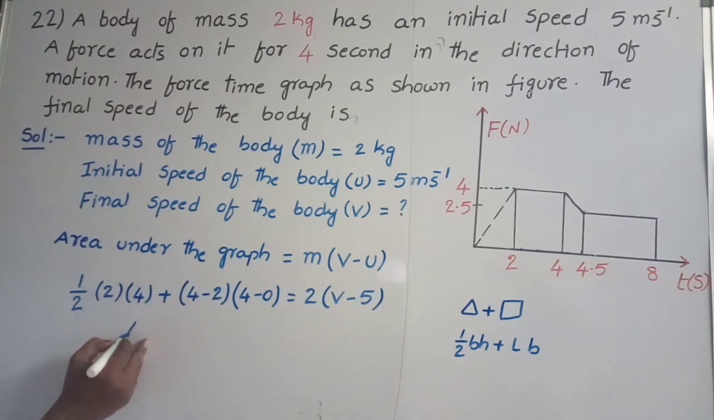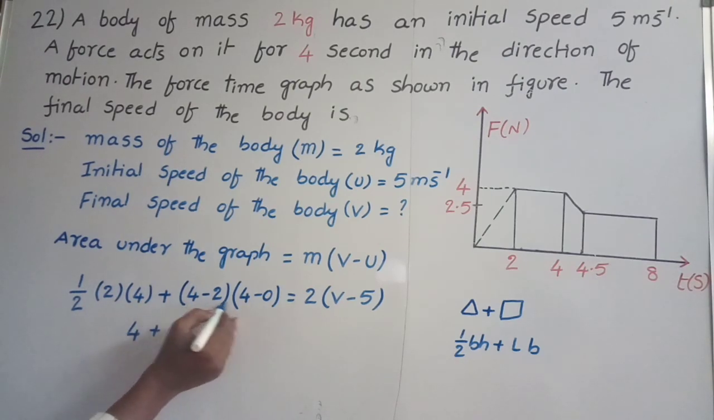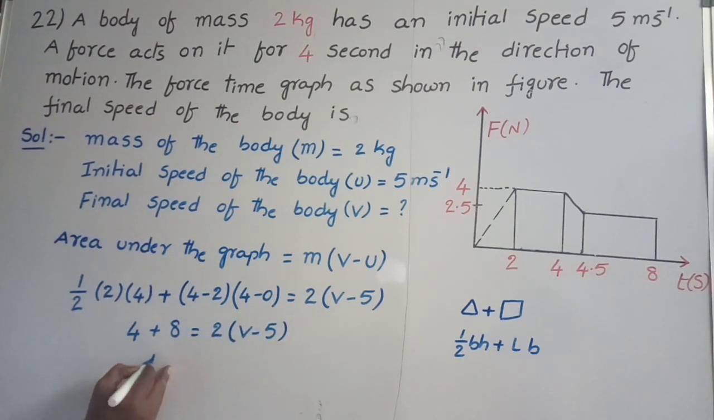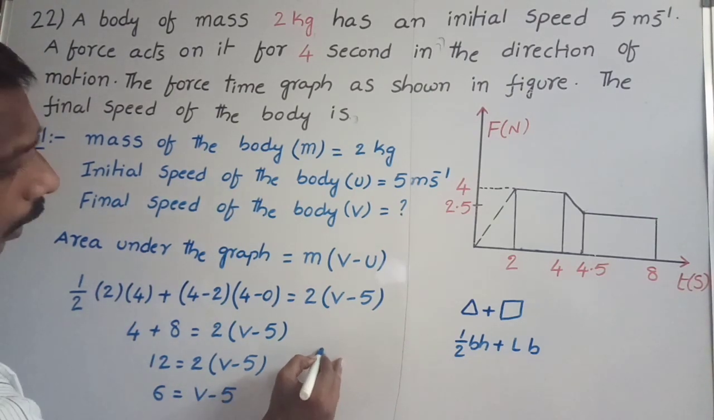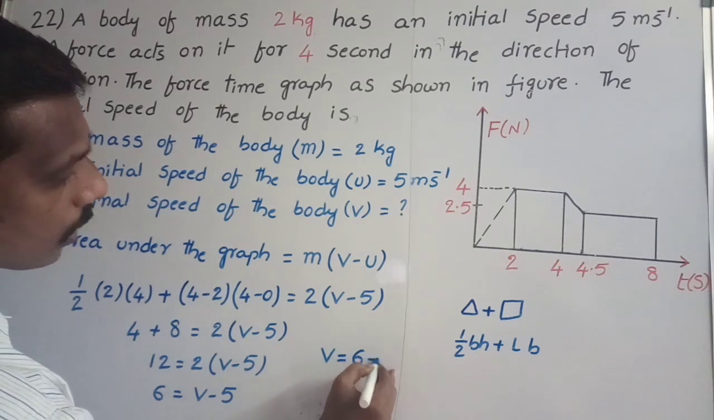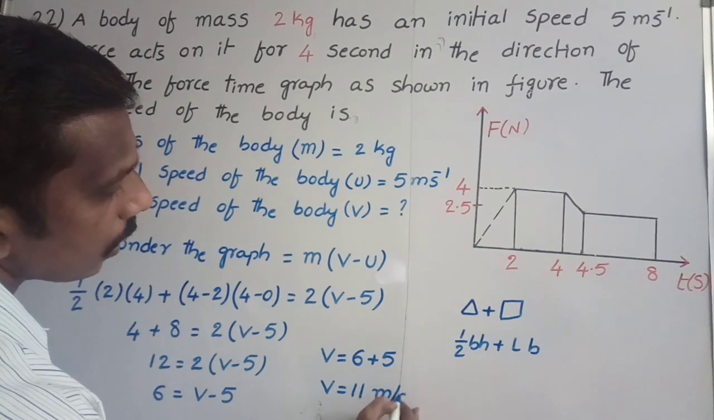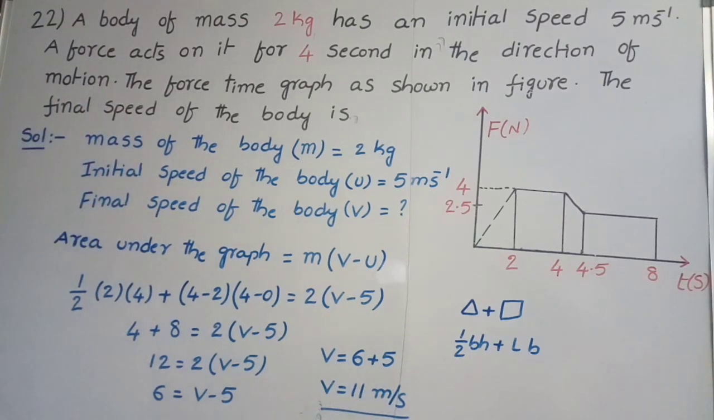2 to get cancelled, 4 plus 4 minus 2, 2, 4 minus 0, 2, 4 2s are 8, is equal to 2 into v minus 5. 8 plus 4, 12. 12 is equal to 2 into v minus 5. 12, 2 6s are 12, 6 is equal to v minus 5. Finally, velocity v is equal to 6 plus 5, v is equal to 11 meter per second is the answer.